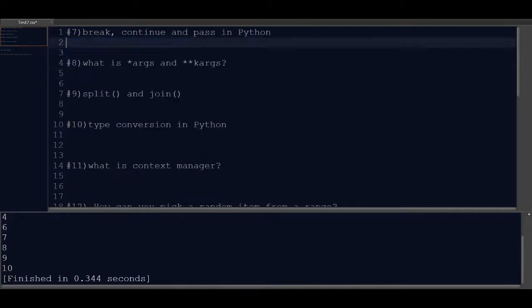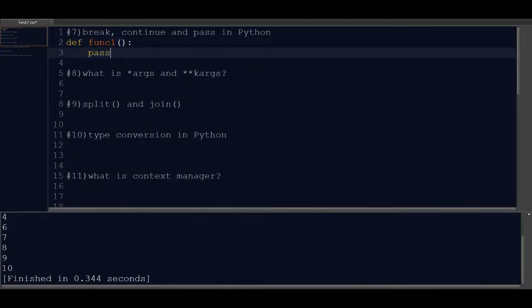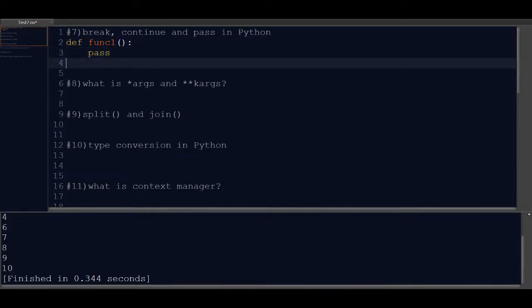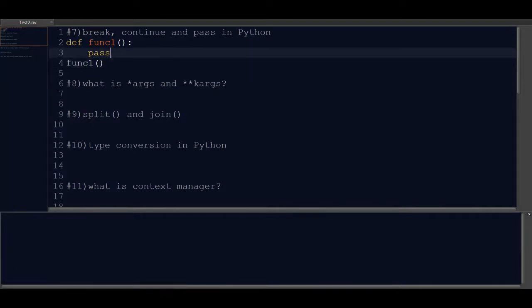Now let's try to understand what pass is. Say I have to implement some function, but I don't know exactly what it will do. That we will decide later. So in that case, we will just declare that function, and we will just give it the value pass. That's it. And we will just call that function. As you can see, nothing happened. So this is what we mean by break, continue, and pass.